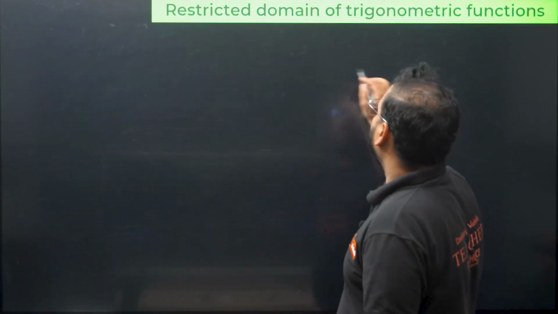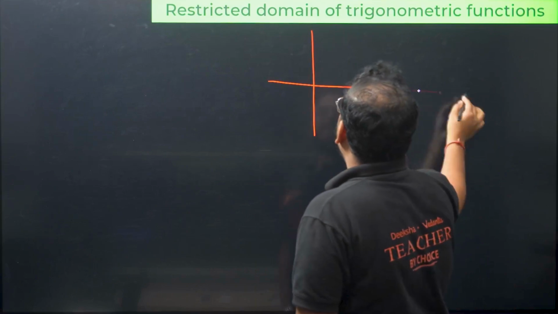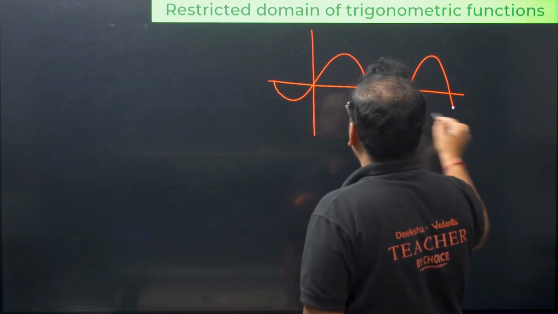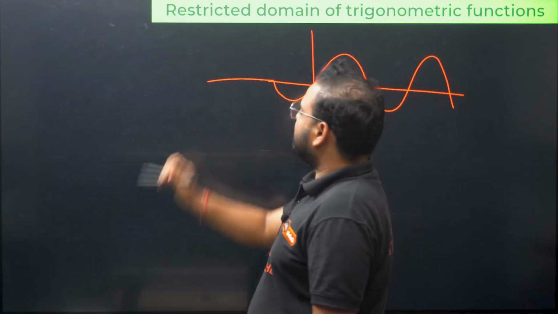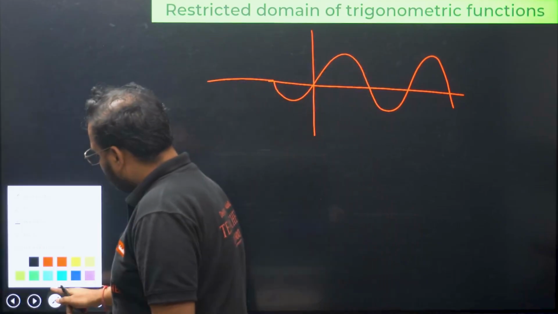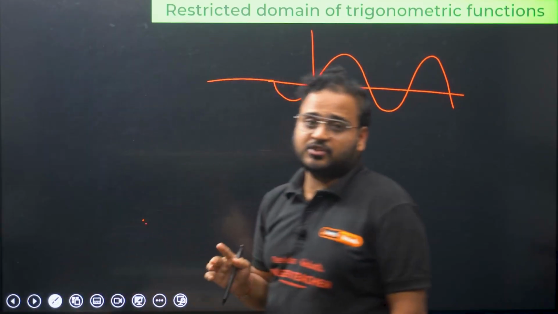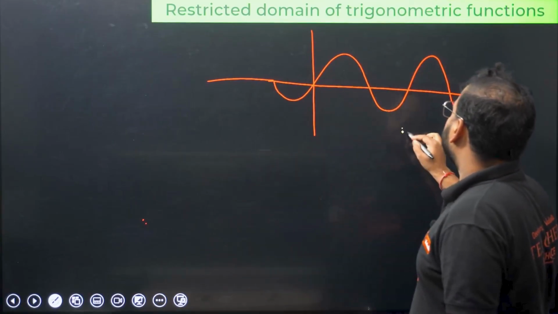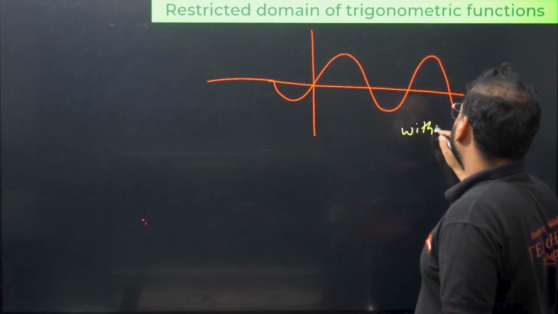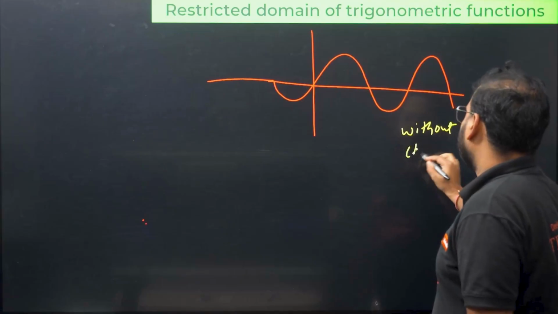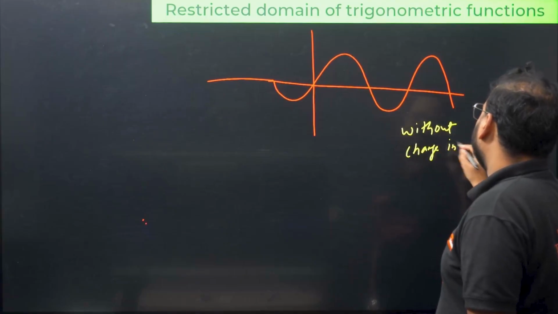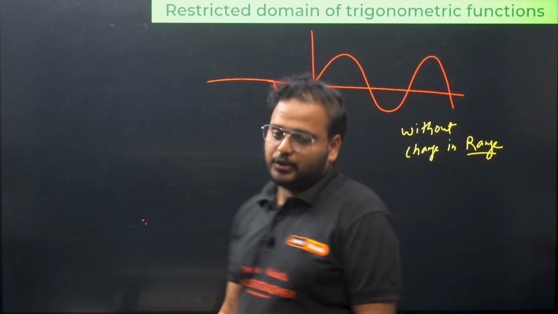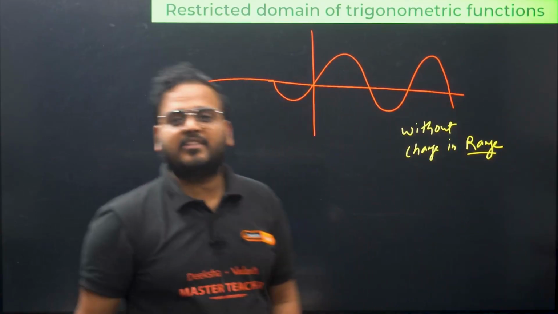As I said right now, sin x is not invertible like this. But if I make a restriction, for restriction we have one necessary condition. You cannot restrict anywhere. Restriction is made without change in range. You cannot change the range value, and then if you want you can restrict the domain.